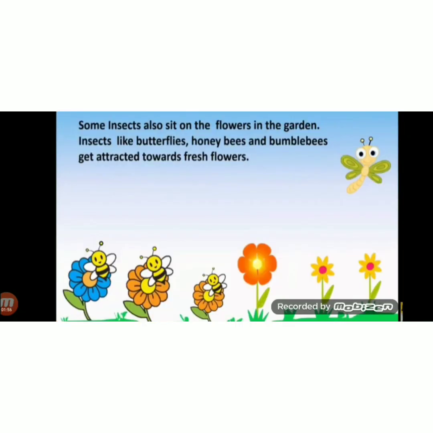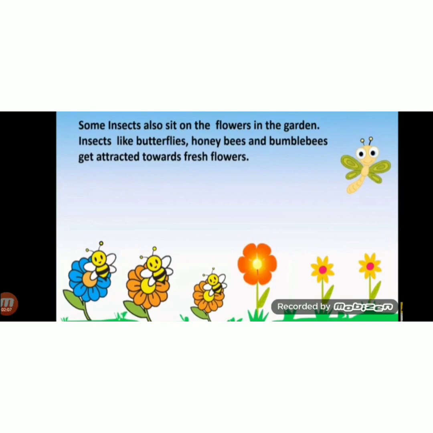You can see in the picture, insects have 3 pairs of legs, means 6 legs. Some insects have wings and they are colorful. Some insects have colorless wings. Some insects can fly and some cannot fly. Some insects also sit on the flowers in the garden, like butterflies. You can see a butterfly in the garden.